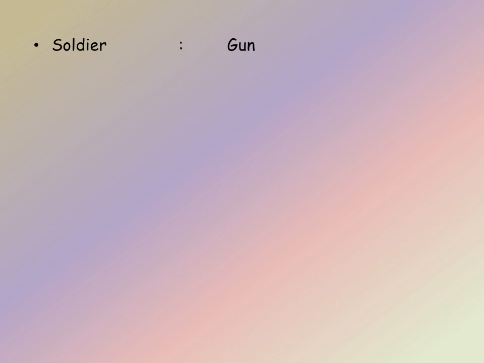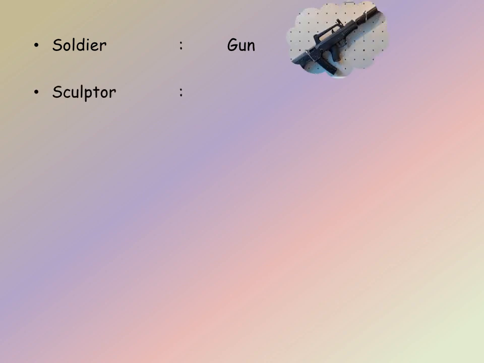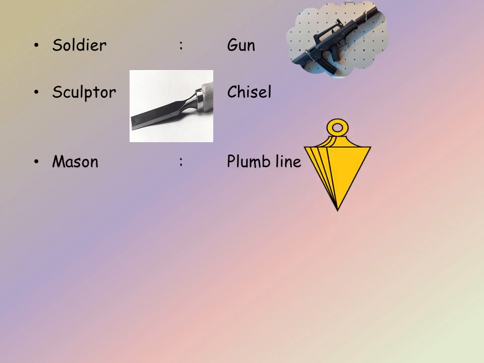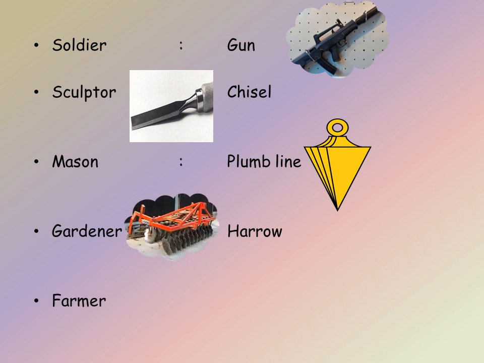Soldier uses a gun to fight with enemies. Sculptor uses a chisel to shape wood, stone or metal. Mason uses a plumb line to measure the depth. And gardener uses a harrow in order to remove the weeds or to cover the seeds. Farmer uses a plough in order to sow the seeds.